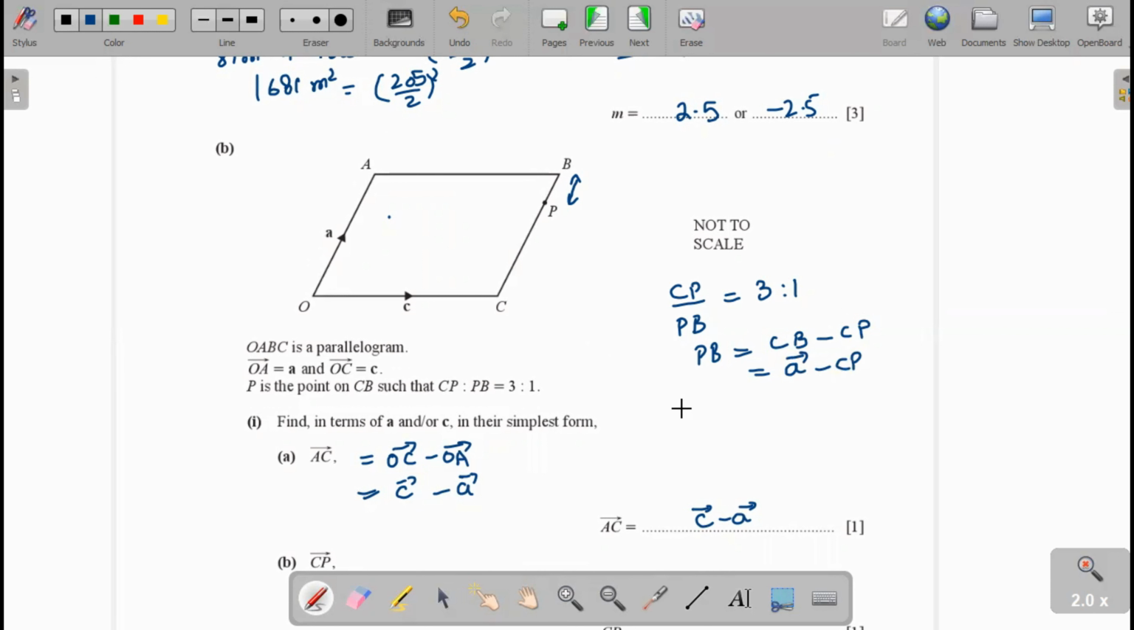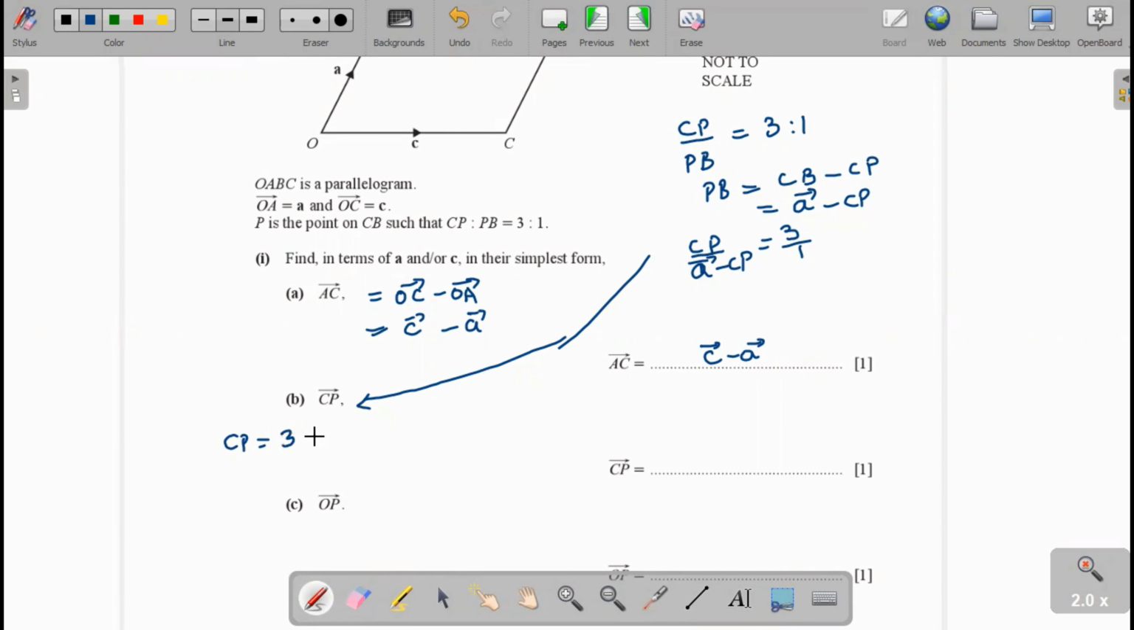And we substitute the value here. CP over PB, CP over A minus CP, that's equal to 3 over 1. CP will be equal to 3 into A minus CP, that's equal to 3A minus 3CP, and that is 4CP. Now we shift from right to left side. That's equal to 3A. Now CP will be equal to 3 over 4 A. We write it 3 over 4 A.